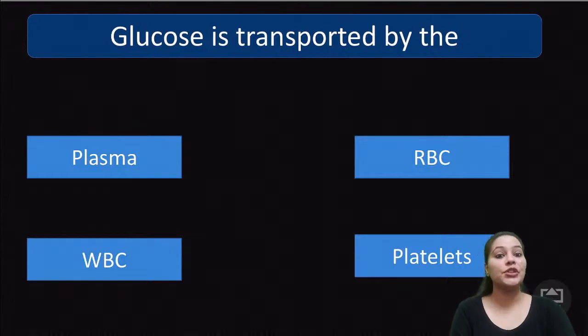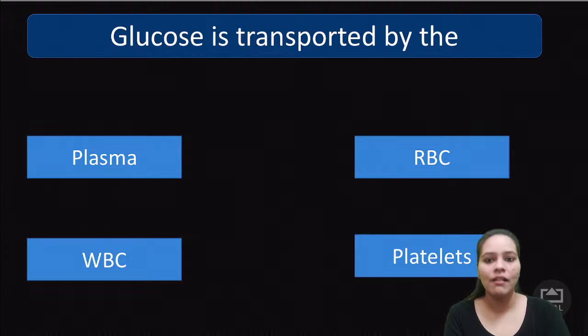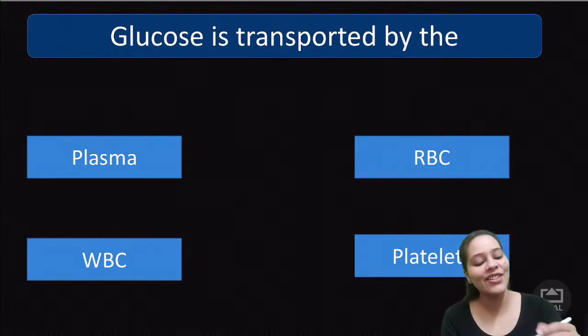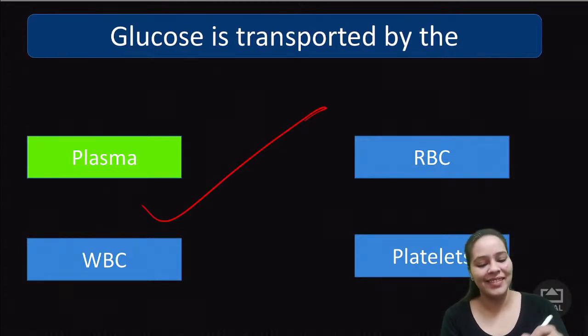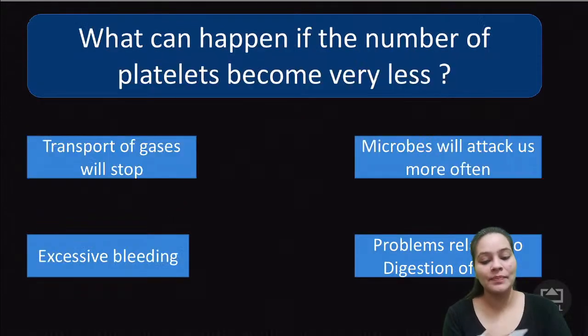Tell me this one. The glucose, it's transported by the plasma, RBC, that is red blood cells, WBC or the platelets. What do you think? Glucose is transported by? Take your time. And the correct answer is it is transported by your plasma. Let's move forward.